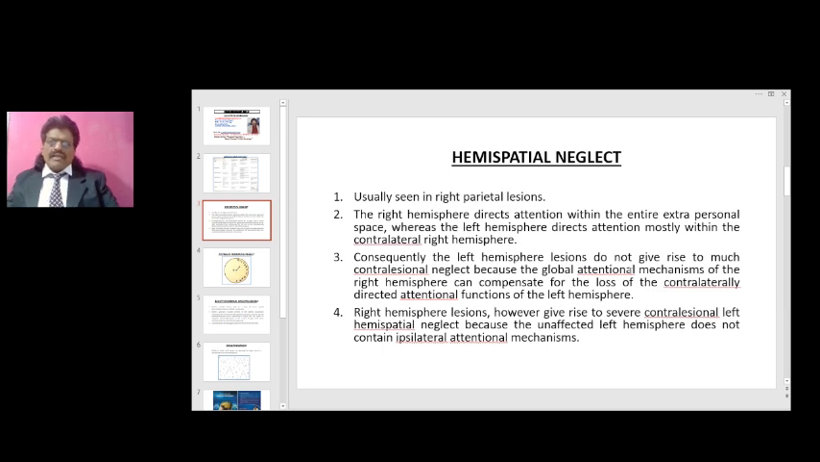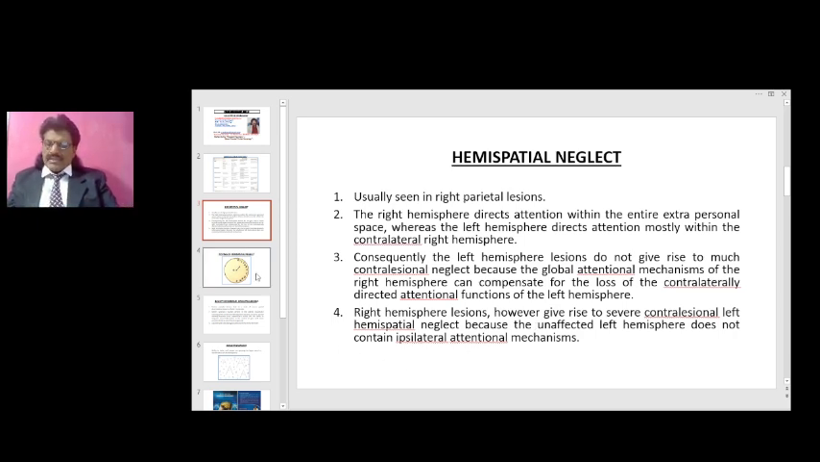because the global attentional mechanisms of the right hemisphere can compensate for the loss of the contralaterally directed attentional functions of the left hemisphere. Whereas right hemispheric lesions give rise to severe contralesional left hemispatial neglect, because the unaffected left hemisphere does not contain ipsilateral attentional mechanisms, so it cannot compensate. So right lesions will produce left hemineglect.